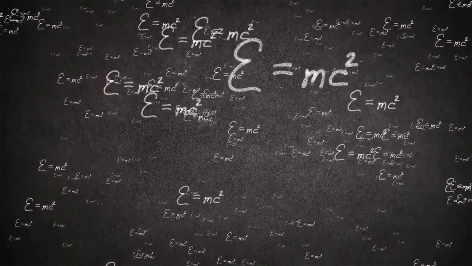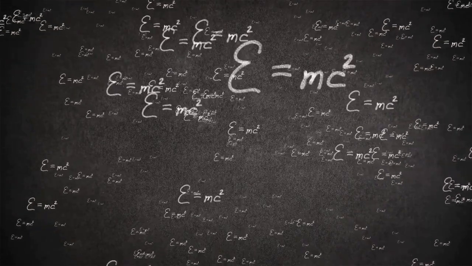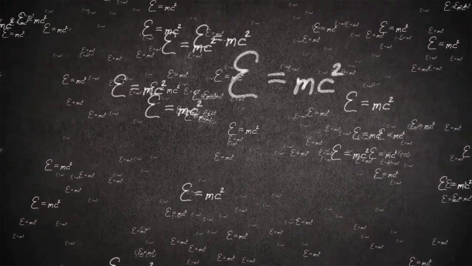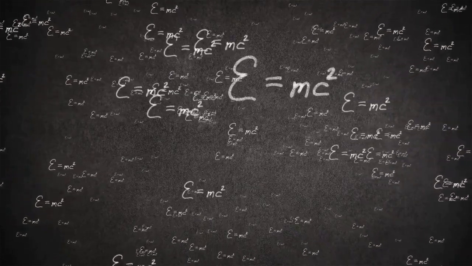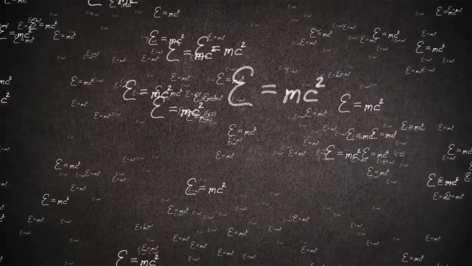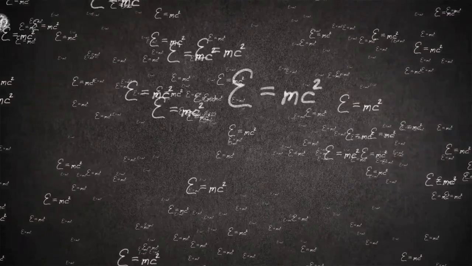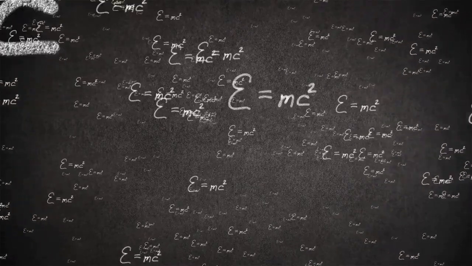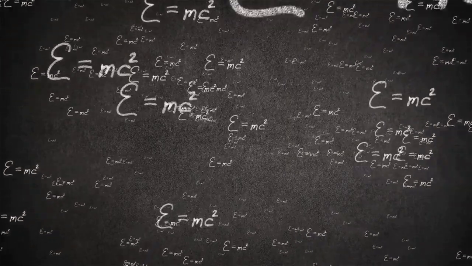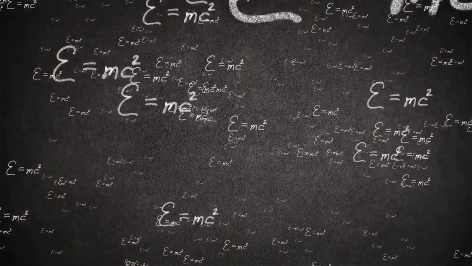The idea that nothing can travel faster than the speed of light is a fundamental concept in special relativity. This concept is so important that it has been referred to as the speed limit of the universe. According to special relativity, the speed of light is a constant that is the same for all observers, regardless of their relative motion. This means that no matter how fast an object is traveling, it can never exceed the speed